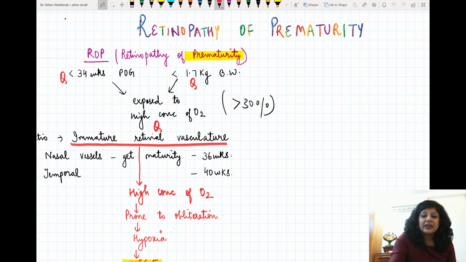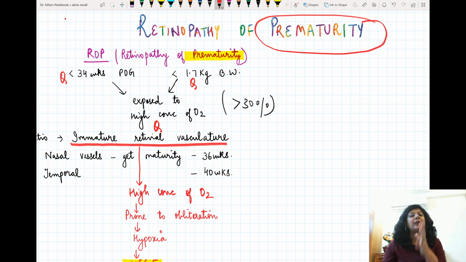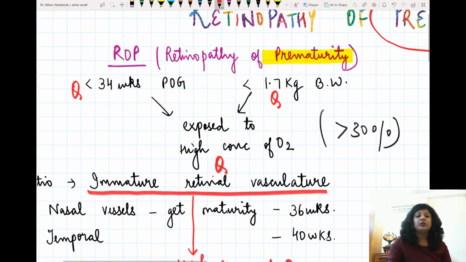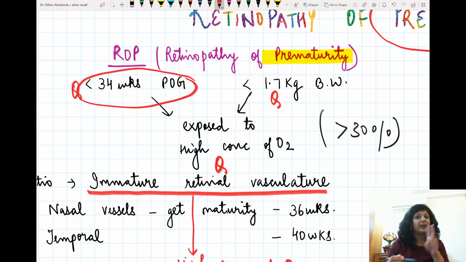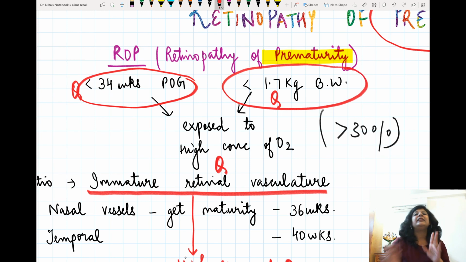So this means those babies who are taking birth prematurely are the babies which are going to be affected, and these are the babies which are at risk. Now, what do you mean by premature babies? So, we have got two criteria: the babies who are less than 34 weeks period of gestation, or the babies who are having the weight less than 1.7 kg.